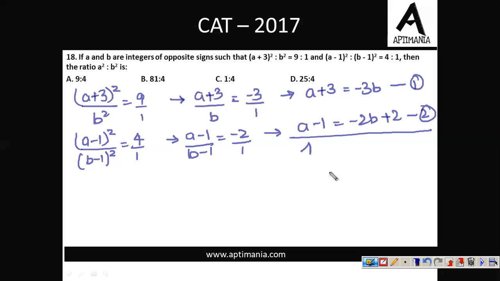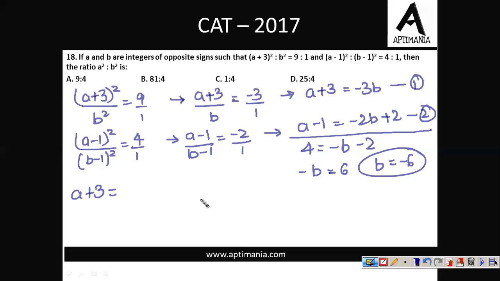This will be 4, and this will be minus 3B plus 2B, it's minus B minus 2. This will give us B equal to minus 6. So we have got the value of B. Putting the value of B in the first equation, we'll have A plus 3 equals minus 3 into minus 6. So A plus 3 is 18, or A equal to 15.